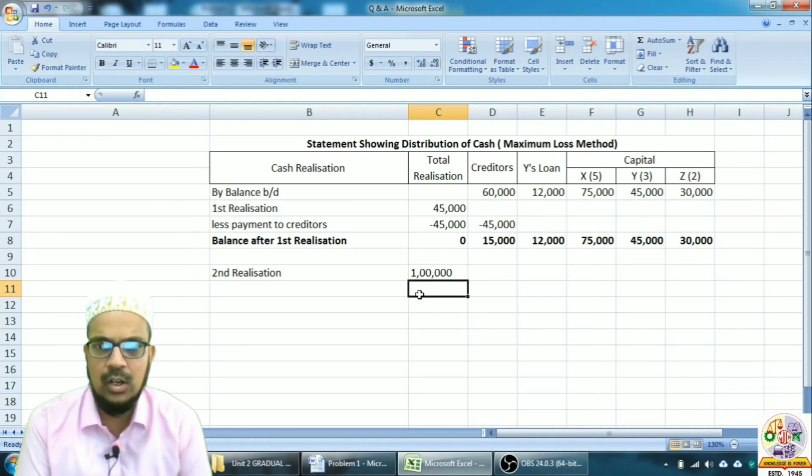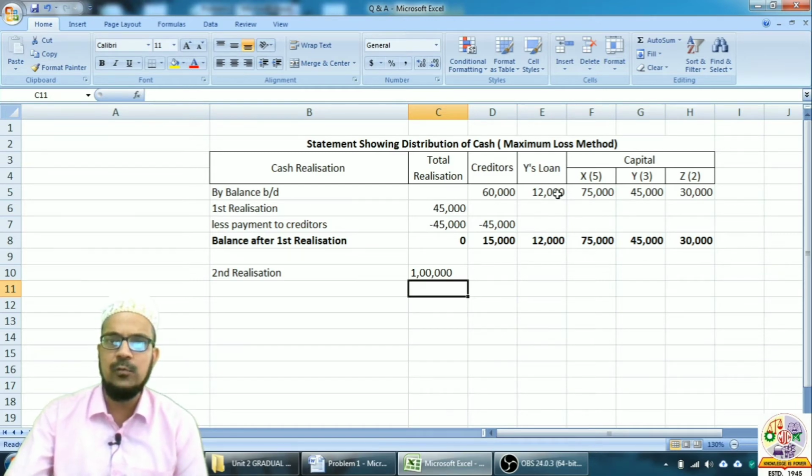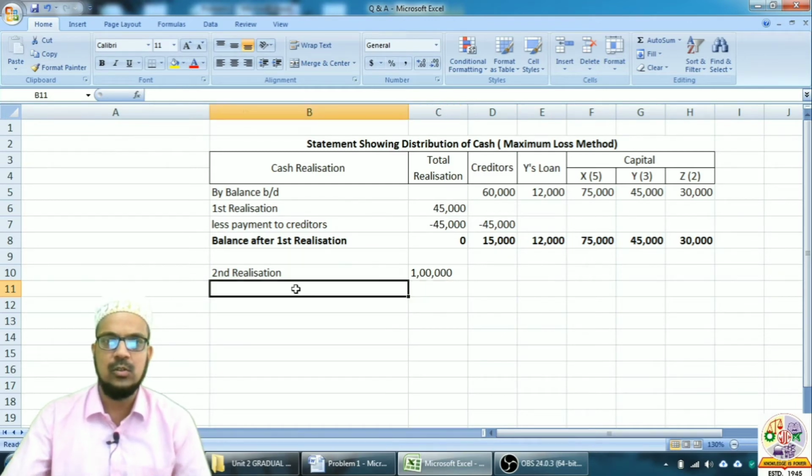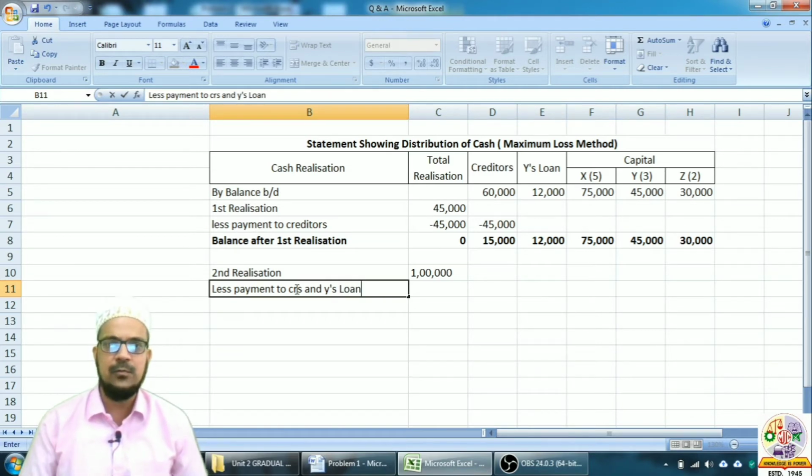Now first of all, we will use this 1 lakh to pay the external liabilities and the loan from partners. So first of all, I will write less payment to creditors and Y's loan. Okay, so we will first pay off creditors and Y's loan amount.